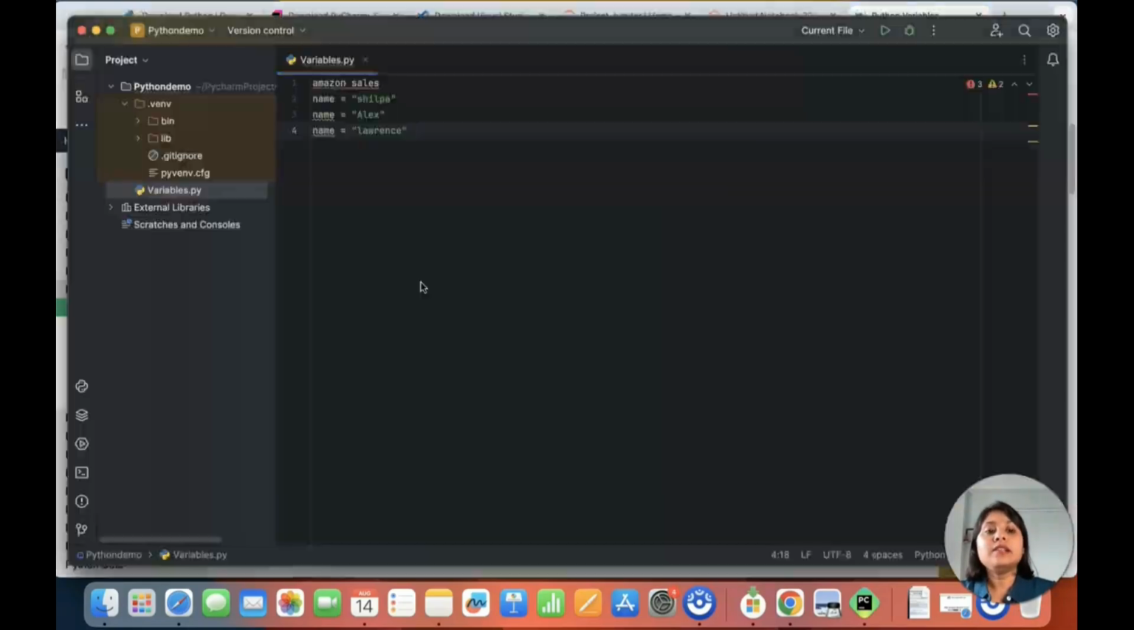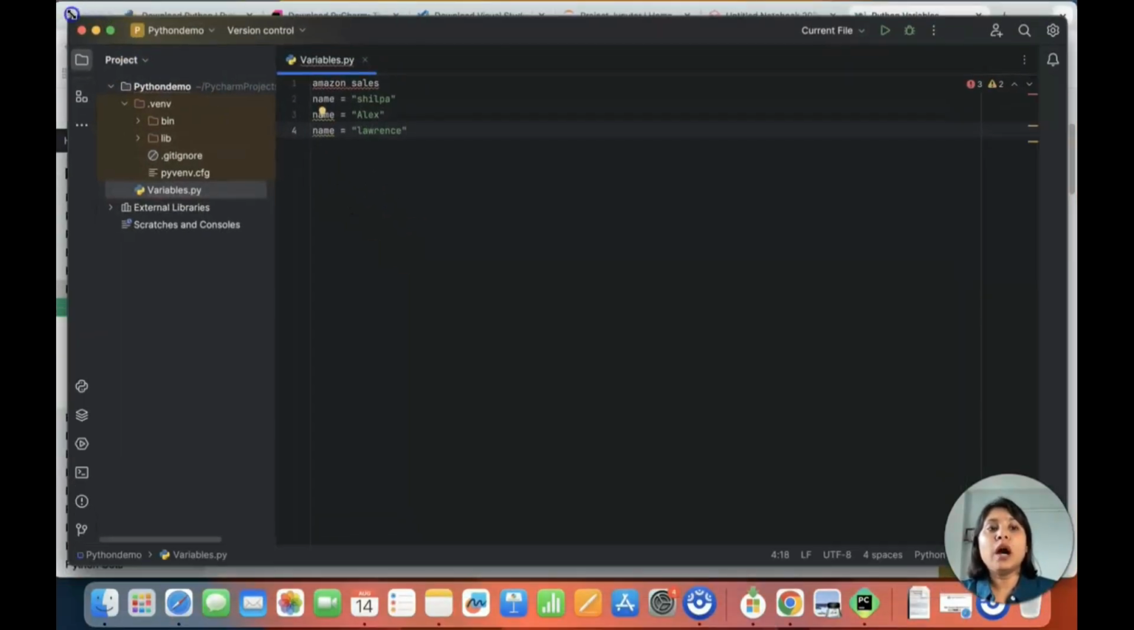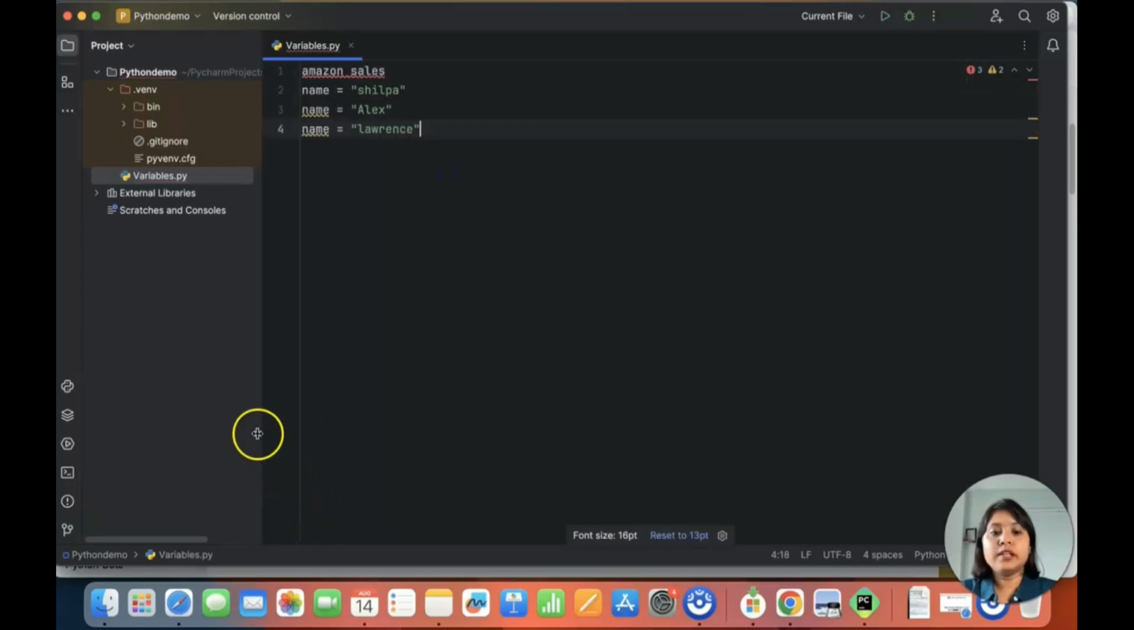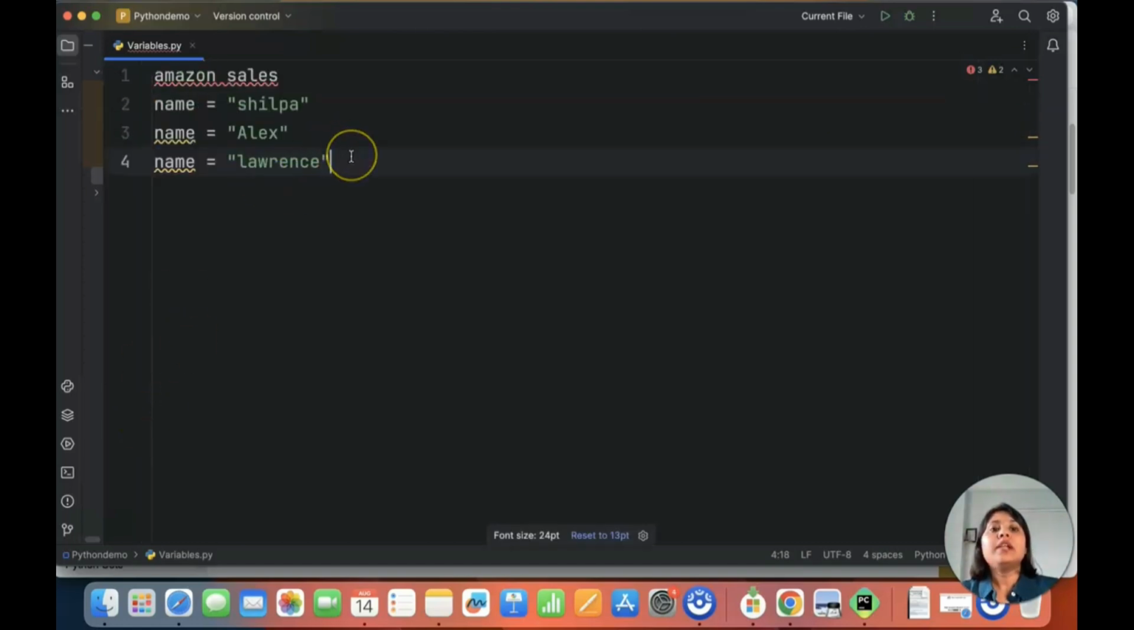Okay, so let's go back to our PyCharm and let me show you what exactly it is. I hope you are able to see my screen properly, or let me just enlarge it a little bit. Okay, I hope it's much clearer now. Before putting the name, as I've written Amazon sale, if I execute this code, it will throw me an error.